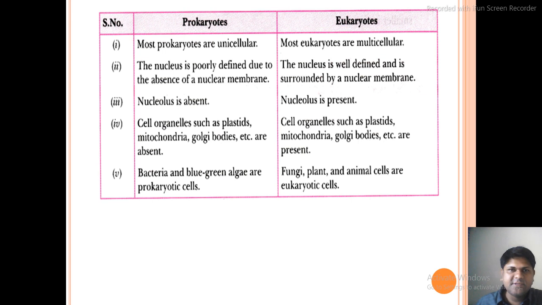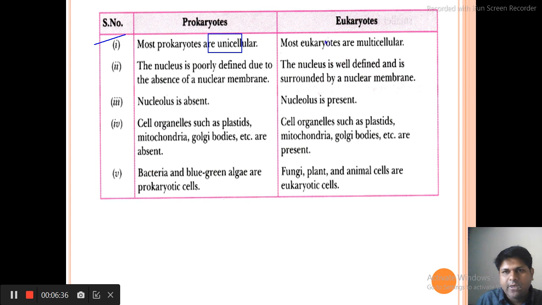Okay, now let us talk about the difference between prokaryotes and eukaryotes. As we discussed, prokaryotes are mostly unicellular, and eukaryotes are mostly multicellular as well as unicellular also. In prokaryotes, the nucleus is poorly defined. What do you mean by poorly defined? A proper membrane is not there over the nucleus, an absence of nuclear membrane.